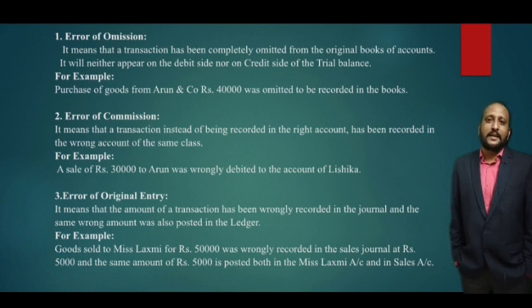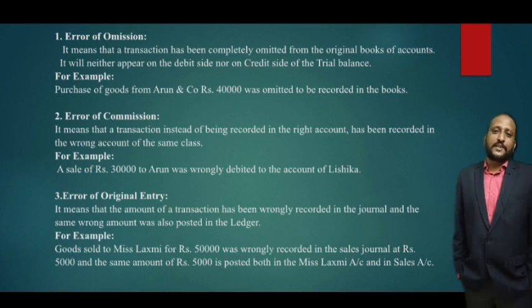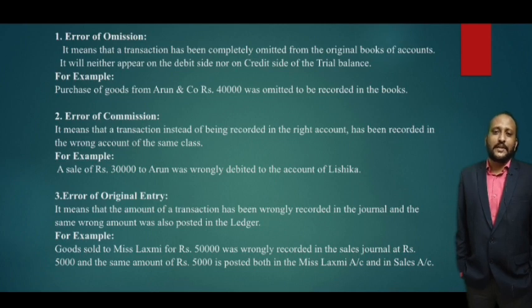Then the third is called error of original entry. It means that the amount of a transaction has been wrongly recorded in the journal and the same wrong amount is also posted in the ledger. The transaction is recorded but wrongly recorded, and the wrong amount has also been posted to the ledger account. Such errors are called error of original entry.